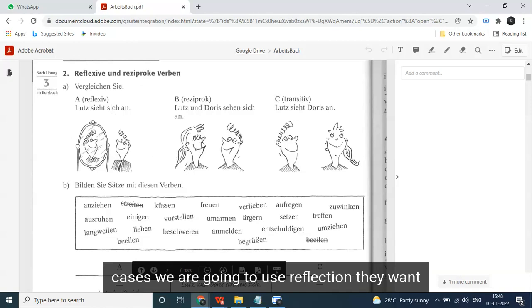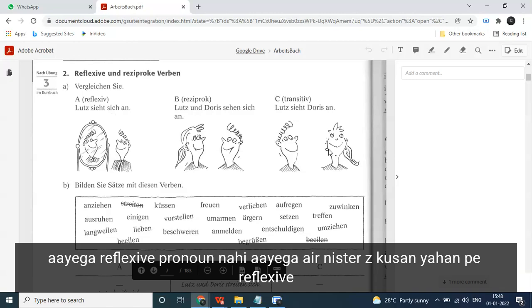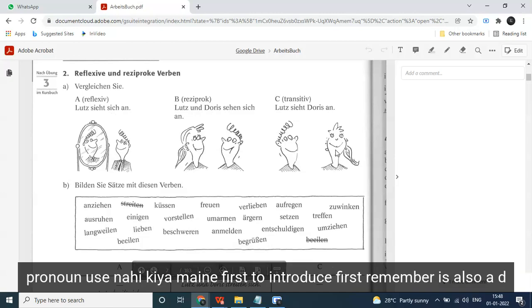Wir müssen uns küssen. Sie möchten sich küssen, they want to kiss each other. Ich möchte mich küssen. He wants to kiss her. Here the reflexive pronoun will not come. Er möchte sie küssen. Here I did not use the reflexive pronoun.